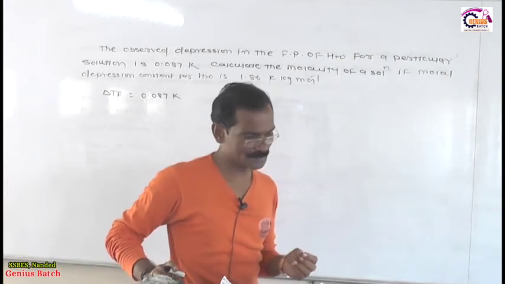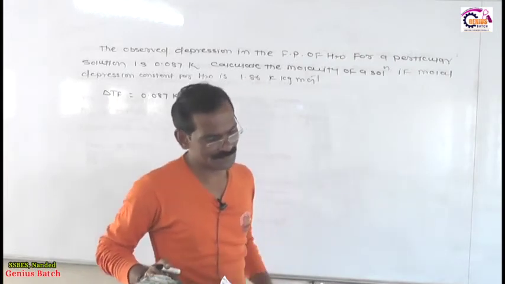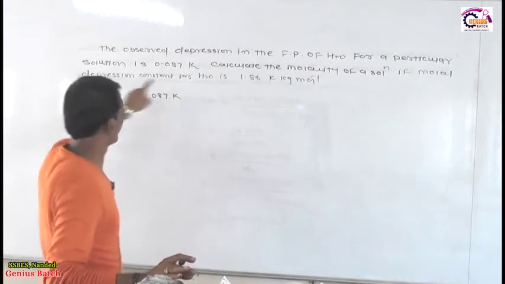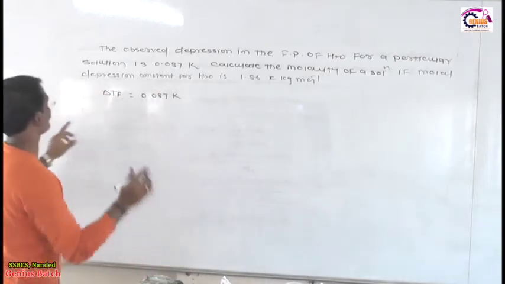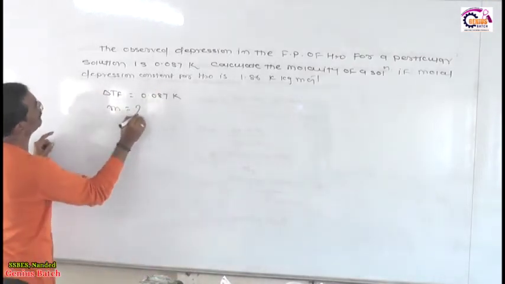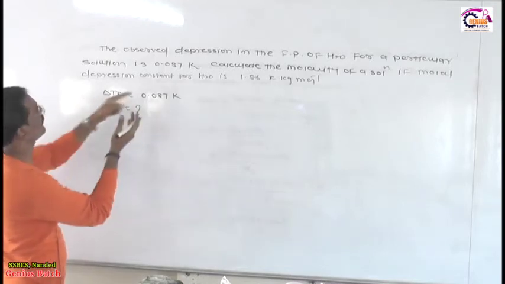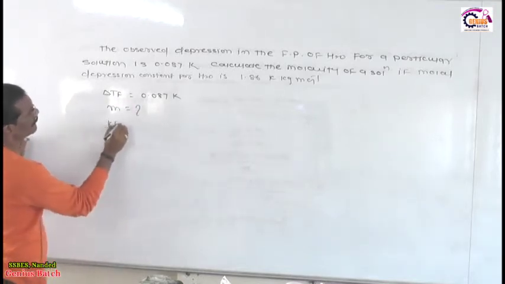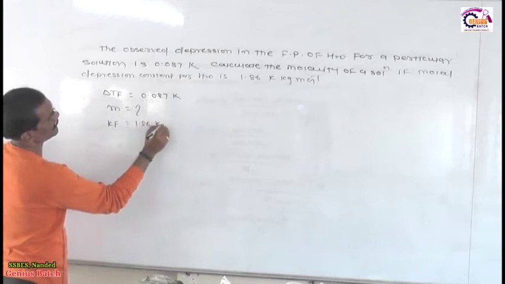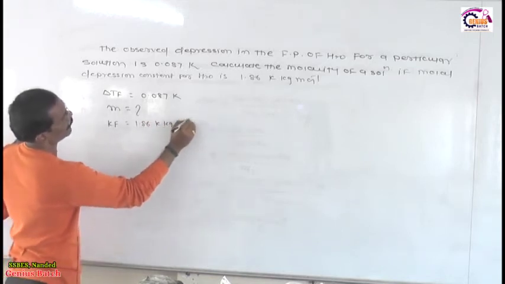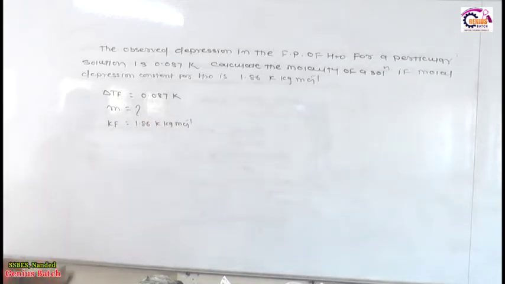ΔTf is equal to 0.087 Kelvin. Then finally, calculate the molality of the solution. They are asking you to calculate the small m. The molal depression constant is given to you, Kf, and the value of Kf is 1.86 Kelvin kilogram per mole. So, this is the problem they have given.